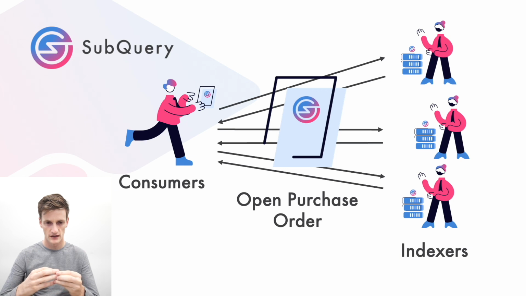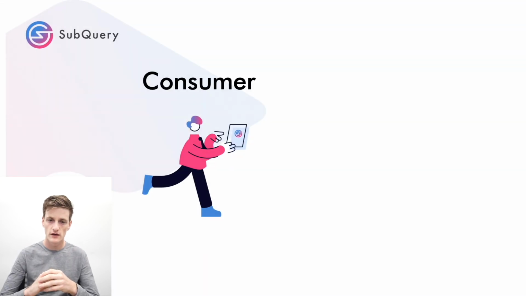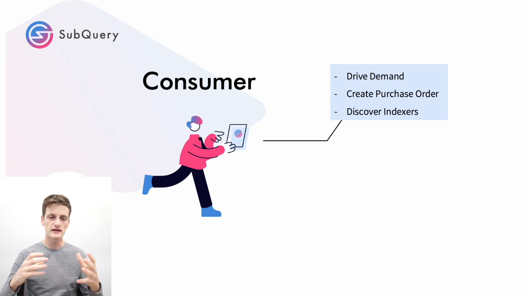So purchase orders are extremely powerful in terms of concretely signaling that there are expected rewards from a particular SubQuery project. So, in conclusion, consumers will drive demand in the SubQuery network by locking away SubQuery tokens and paying those in exchange for data from indexers. They have the ability to set purchase orders, to attract indexers to fulfill certain data requirements, and they can discover indexers using our advanced indexer discovery processes.